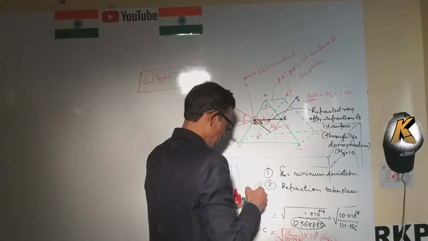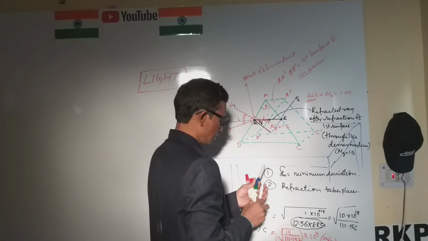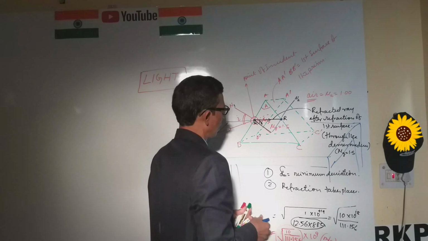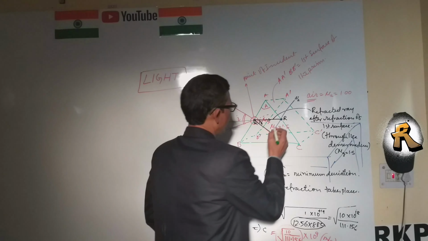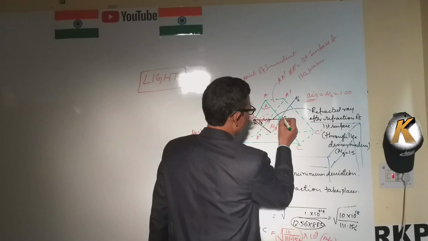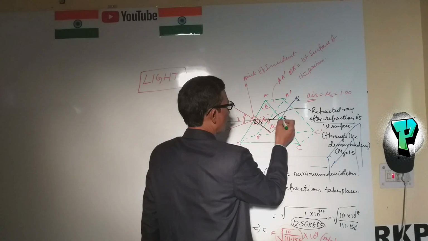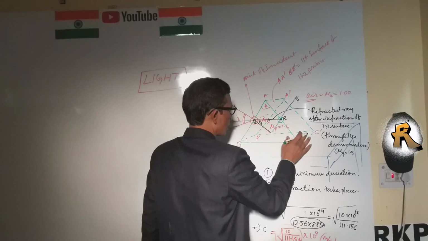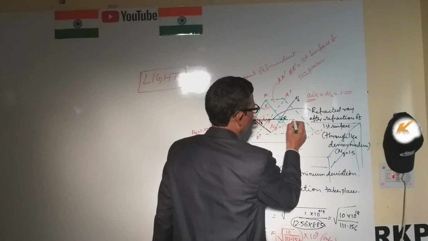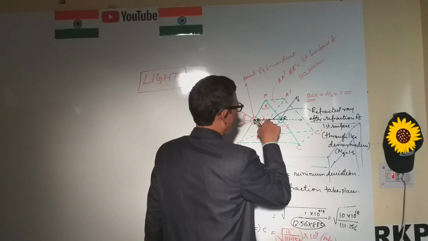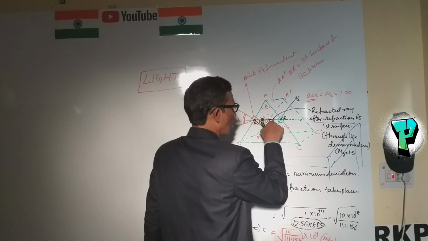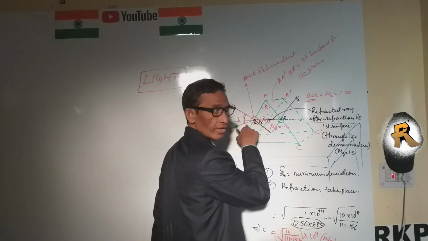This is another point of incidence, called R on the second surface, and this is the original path of the refracted ray after refraction at the first surface.